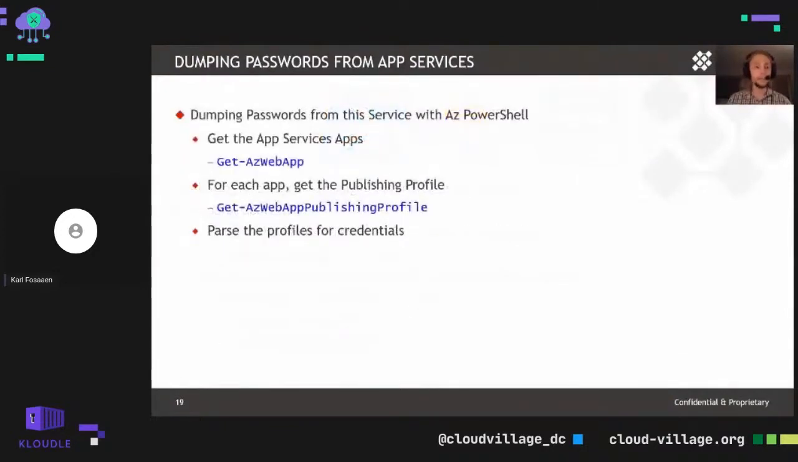So again, this is pretty simple to dump all of this information. We just list out all of the available app services apps, and then for each app, we just pull down the publishing profile. We then parse the profiles for any credentials and return those back to the users for Get-AzPasswords. It's pretty simple.